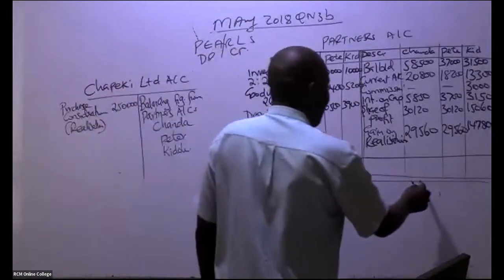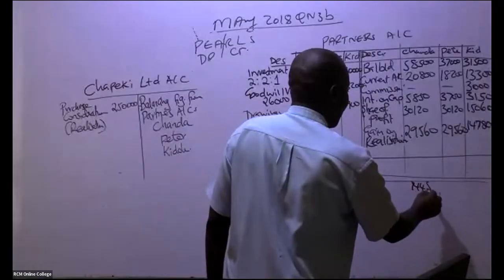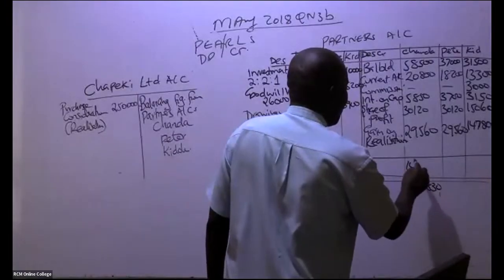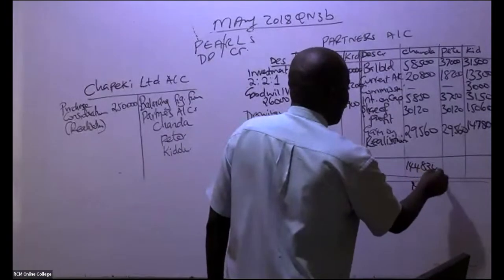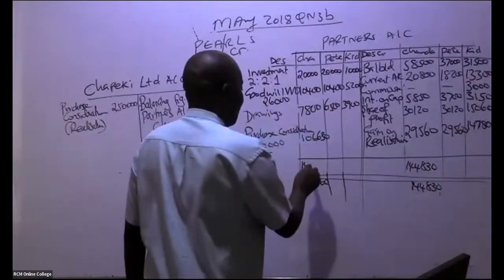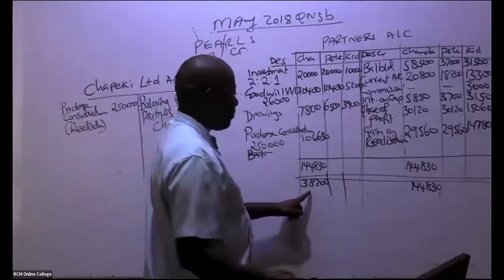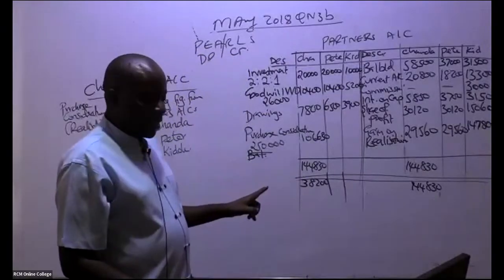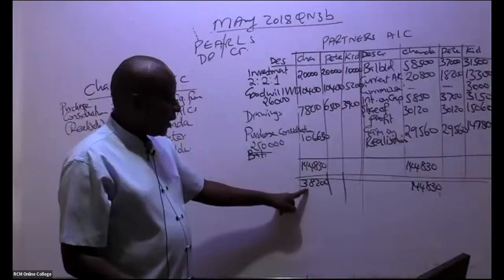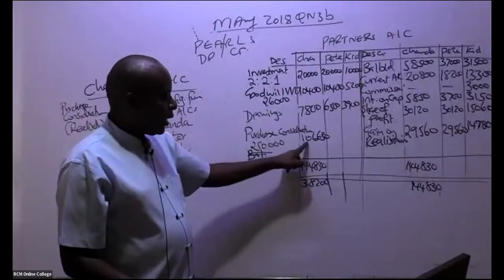We have here 144,830. So this 144,830 is bigger. So you subtract. You take this minus 38,200. Will we get this balancing figure?